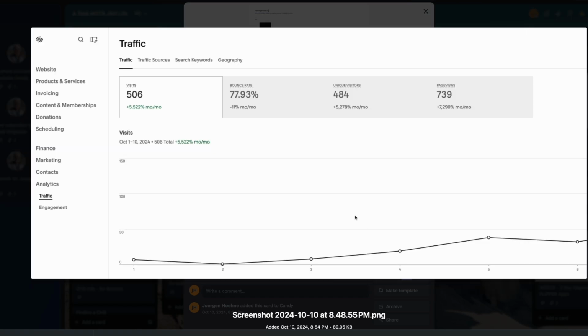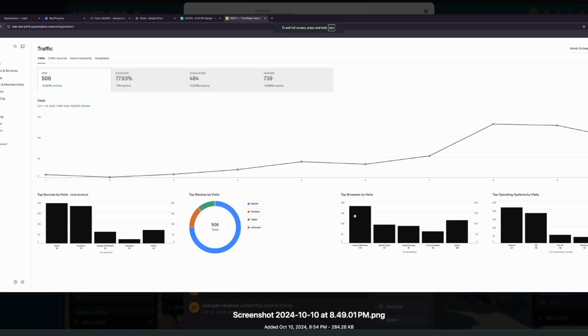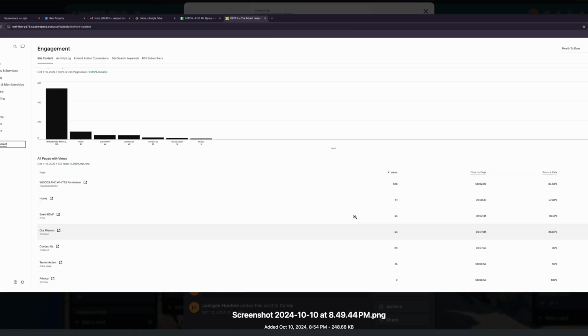And then this is how you can find that, right? How many visitors by day? Traffic sources. And that's how you can find out what they visited. Did they visit the Woods and White's fundraiser? 528 did that. Average time on page, 2 minutes and 9 seconds. So they read it. Home, not so much. Event RSVP, 44 hit that.